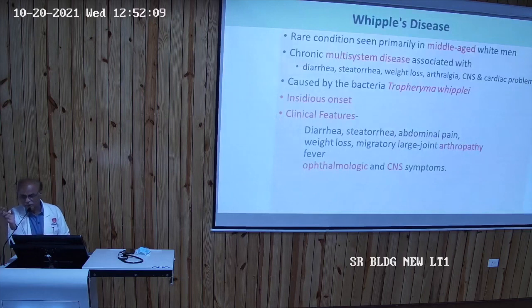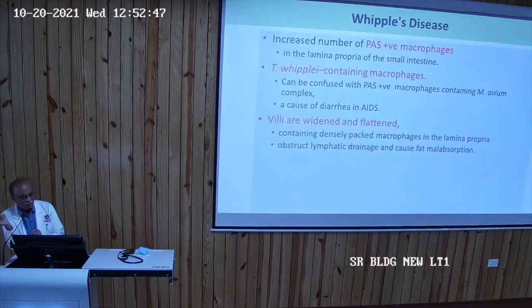Whipple's disease, again a very common name, but we should know what this condition is. It occurs usually in middle-aged white men, and is a multisystem disease. Again the symptoms are diarrhea and steatorrhea, weight loss and arthralgia; CNS and cardiac problems may be associated. It is due to the bacterium Tropheryma whipplei, giving the name to Whipple's disease. The onset is insidious, as in all malabsorption, and the clinical features are the same. Sometimes there may be arthropathy, and ophthalmic and CNS involvement.